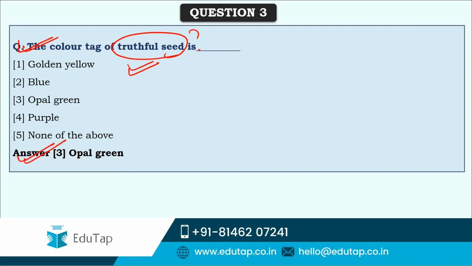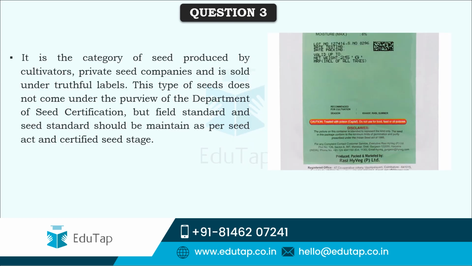So this is truthful seed as we have seen, and the color tag of truthful seed is opal green. There are various tags that are given to various types of seeds like registered seed, foundation seed, breeder seed. Likewise, the color tag of truthful seed is opal green in color. As you can see here, this is the tag of truthful seed, and it is opal green in color.